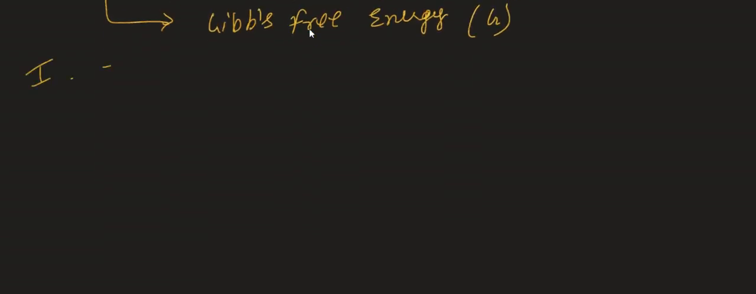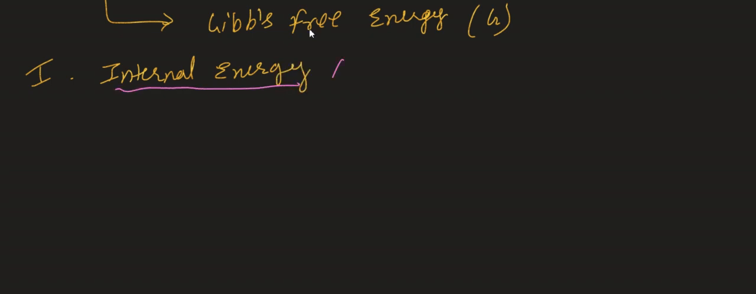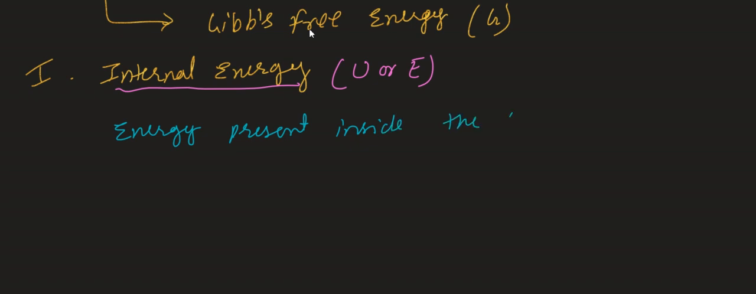The first thermodynamic word is internal energy. Let us try to understand internal energy. Generally it is denoted by the letter U or E. Let me explain what the meaning of internal energy is. Internal energy is nothing but energy present inside the system. In simple language, internal energy is the energy present inside the system.